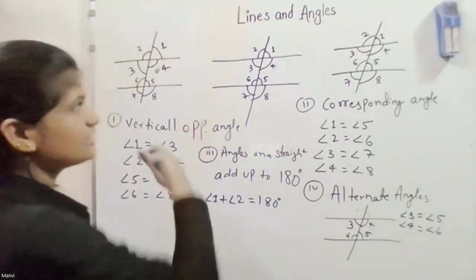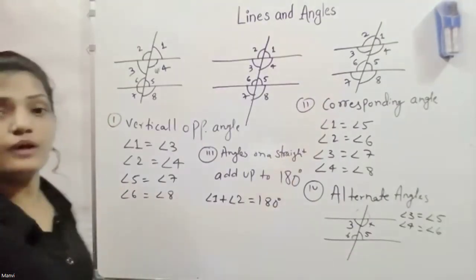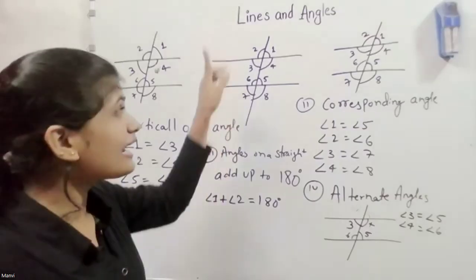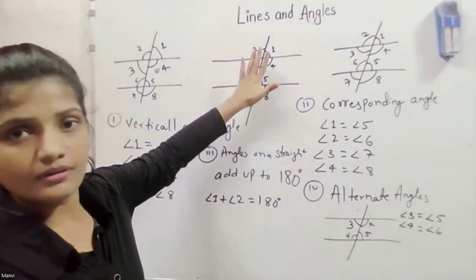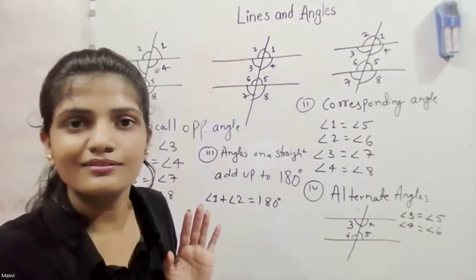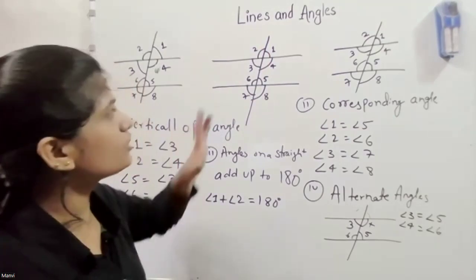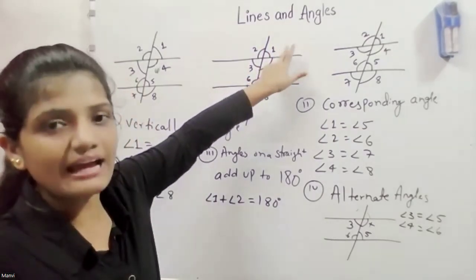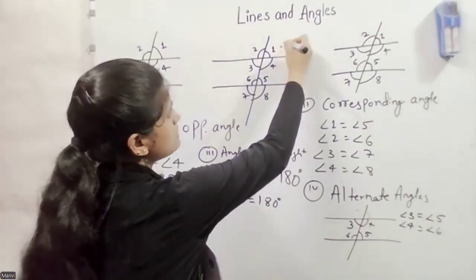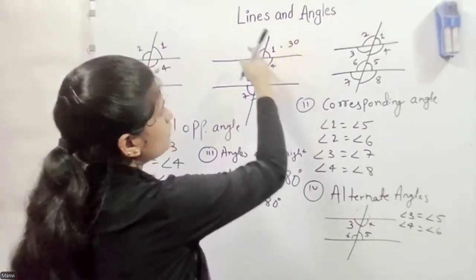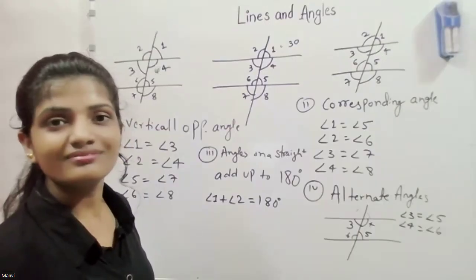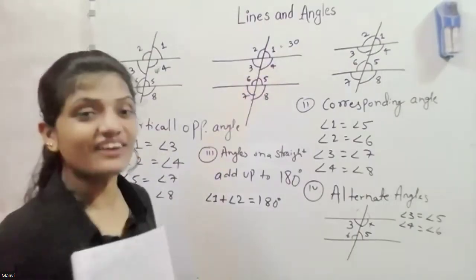There are different formations of angles, and you have to remember them. For example, Kavya, if you know the value of any one angle, then you are able to find all the remaining 7 angles. If angle 1 equals 30 degrees, then what about this one? 150? 60? These two add up to 180, right?